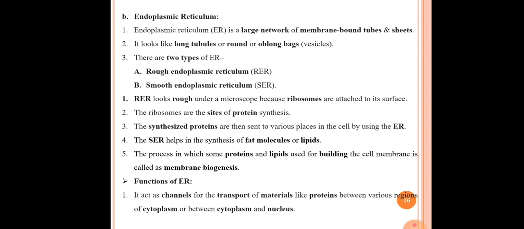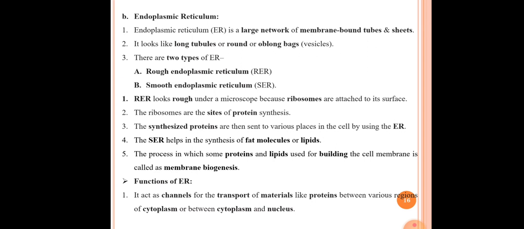The second point here is that ribosomes are the site of protein synthesis. In the case of ribosomes, protein synthesis occurs. The third point here is that the synthesized proteins are then sent to various places in the cell by using the endoplasmic reticulum. So ribosomes synthesize the proteins and the synthesized proteins are carried to various parts of the cell with the help of the endoplasmic reticulum.